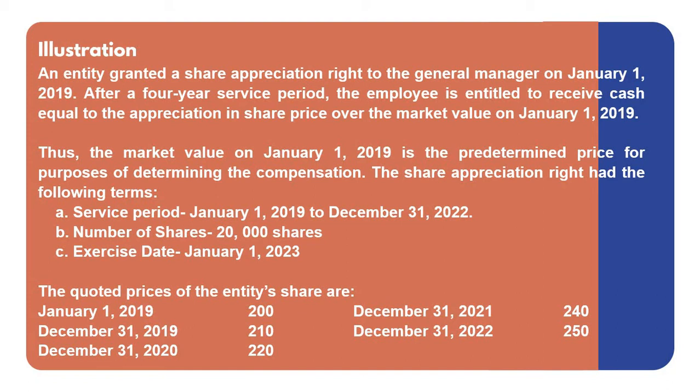The quoted prices of the entity's shares are: January 1, 2019, 200; December 31, 2019, 210; December 31, 2020, 220; December 31, 2021, 240; and December 31, 2022, 250. Let us determine the amount of compensation recognized on each significant date and the necessary entries to record the transactions.